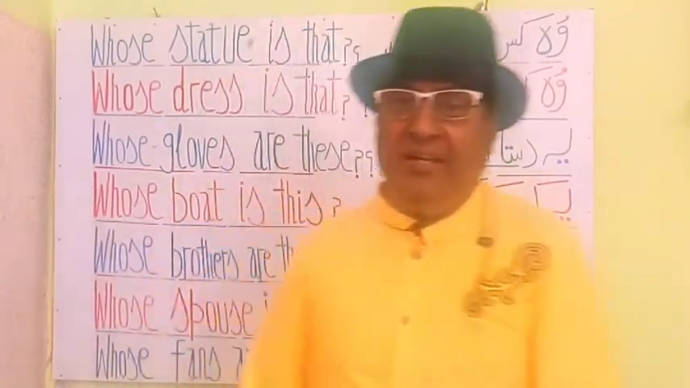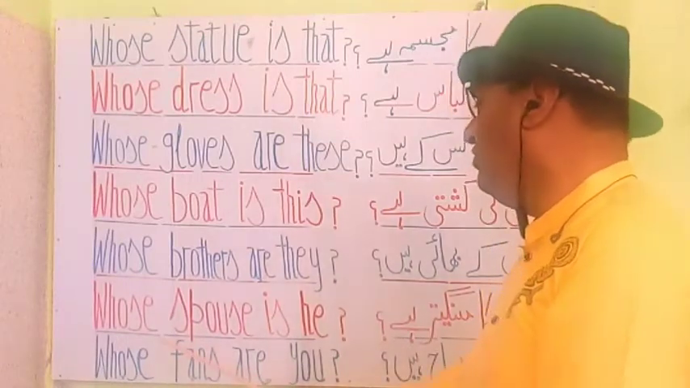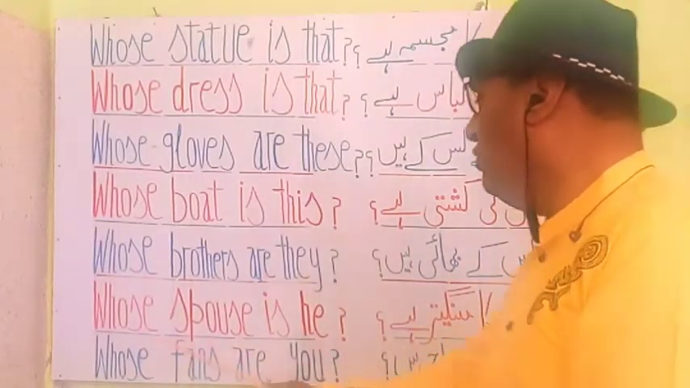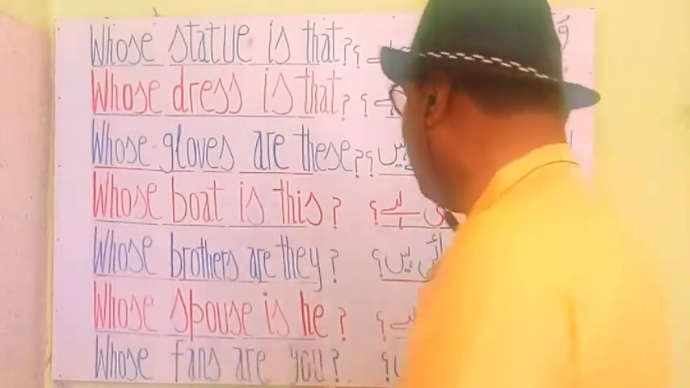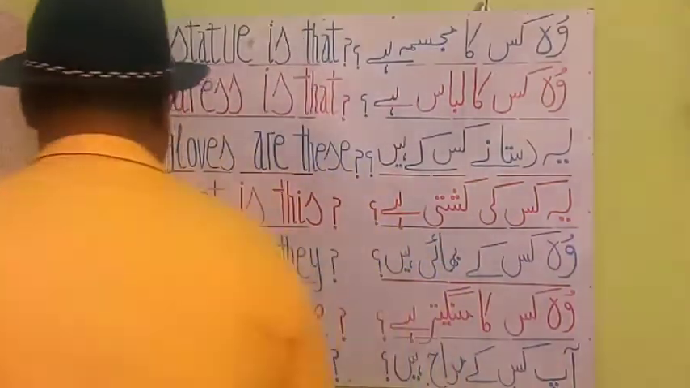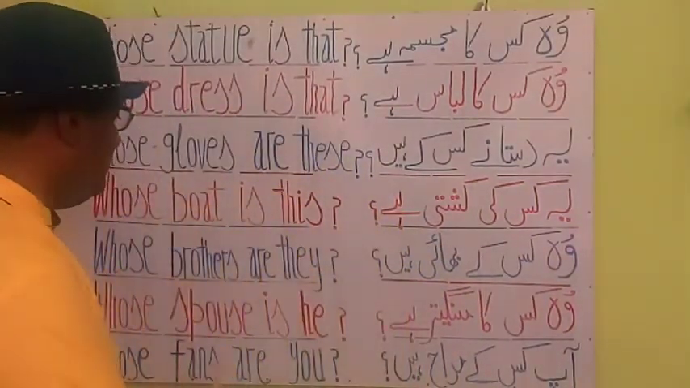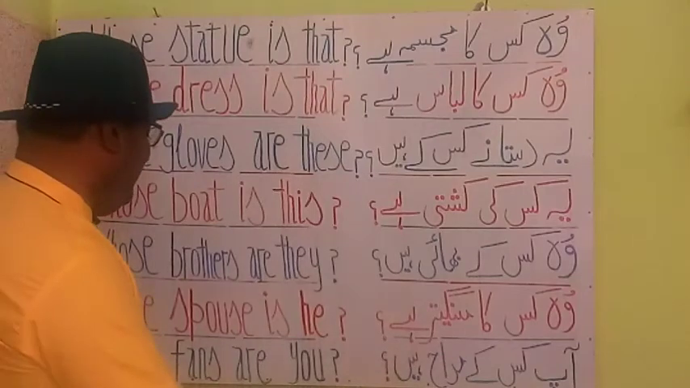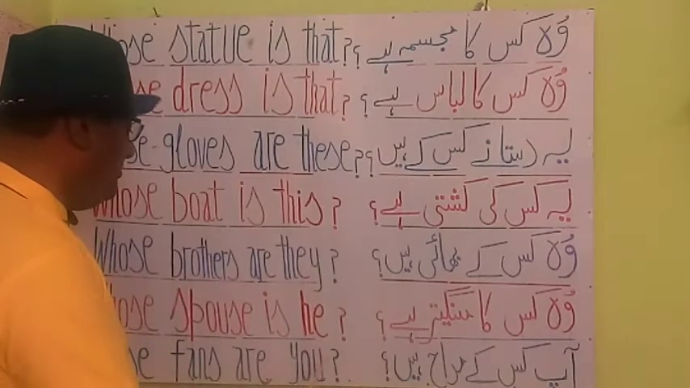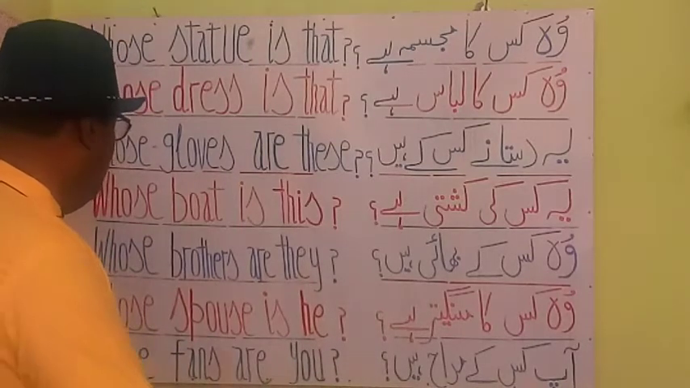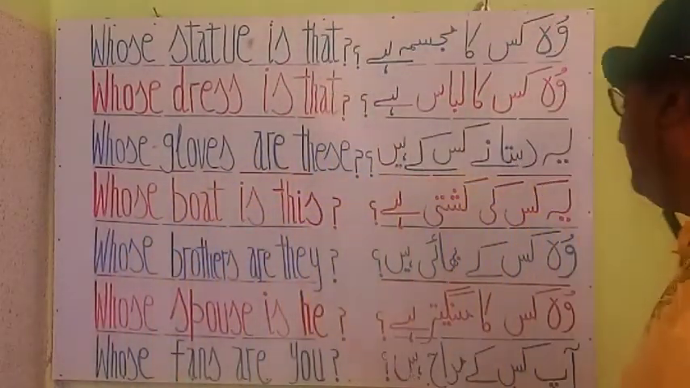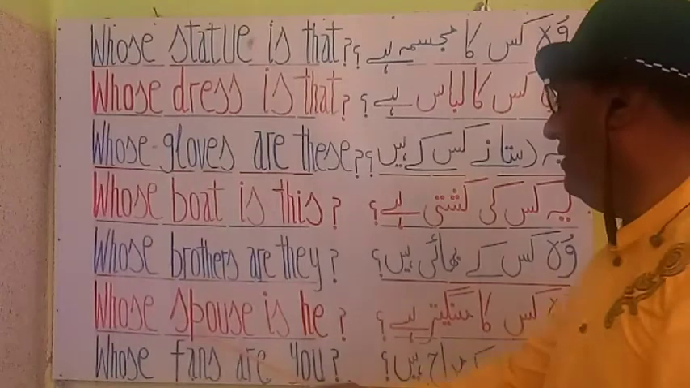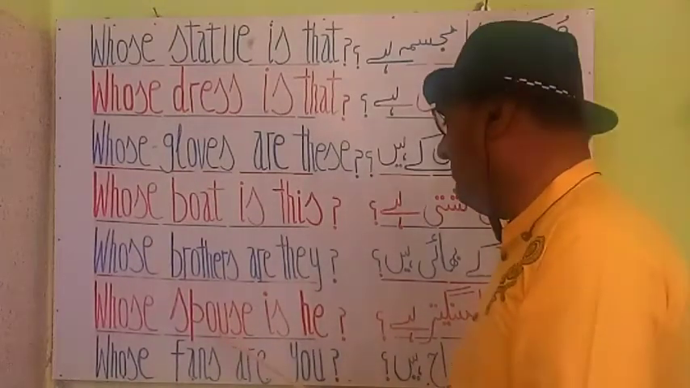Let's see the next construction with whose. Whose spouse is he? वो किसका मंगेतर है? You see my students? Whose spouse is he? वो किसका मंगेतर है?